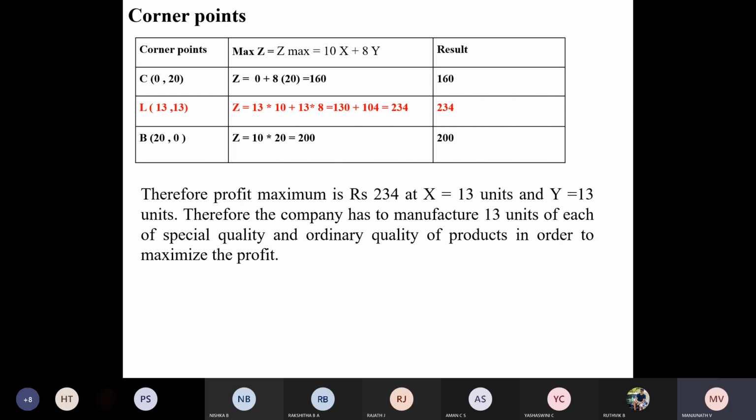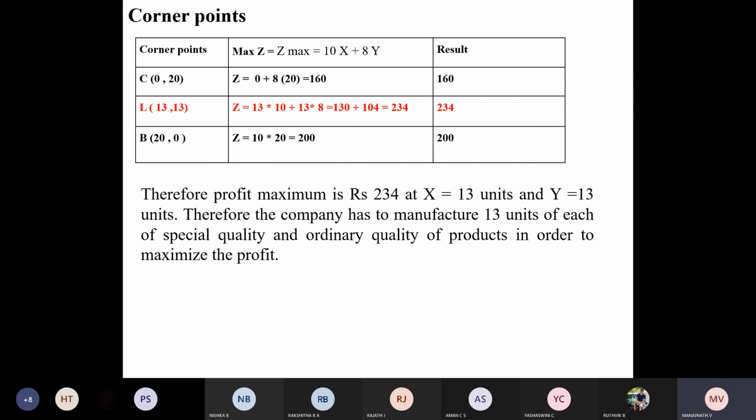At L you can try and write down 12, 17. Now, therefore, Z maximum is equal to, consider these values. Maybe I made a small error in counting the number of units in my graph.